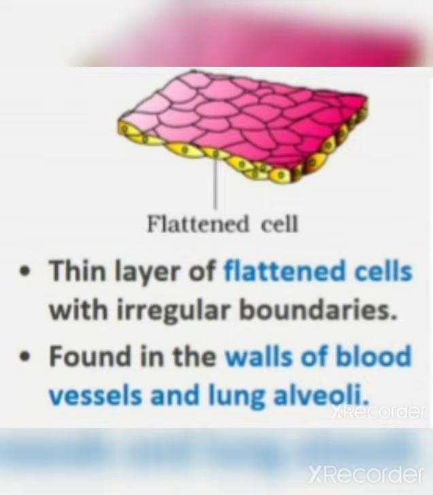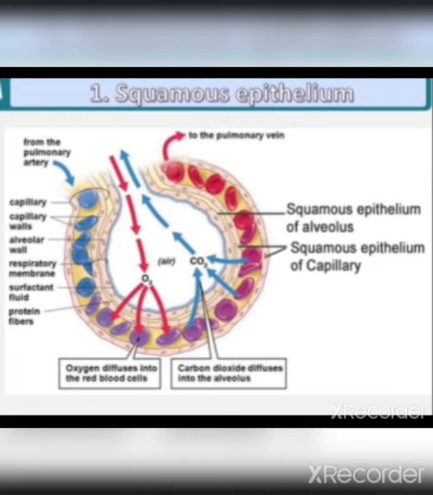Squamous epithelium. It is a single thin layer of flattened cells with irregular boundaries. It is found in the walls of blood vessels and lung alveoli. They form a diffusion boundary, and their main function is diffusion. This is about squamous epithelium.